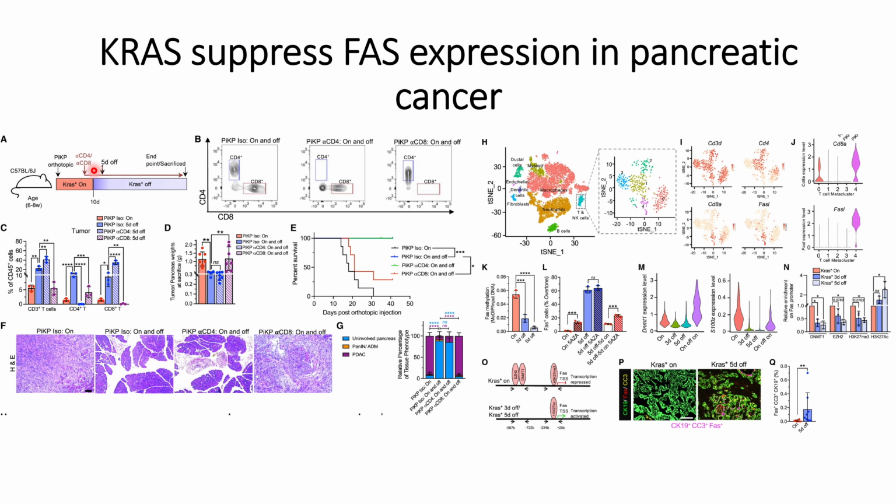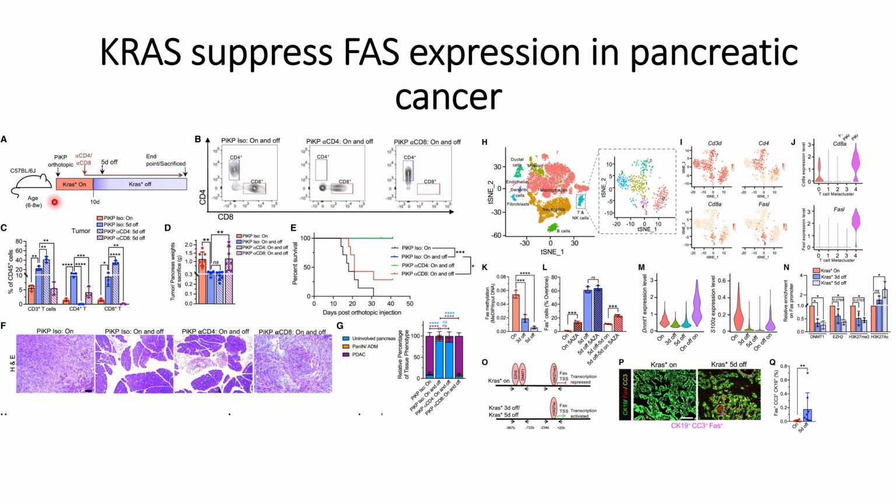In order to check that, they used anti-CD4 and anti-CD8 antibodies to deplete those T cells and check whether tumor regression happens or not.